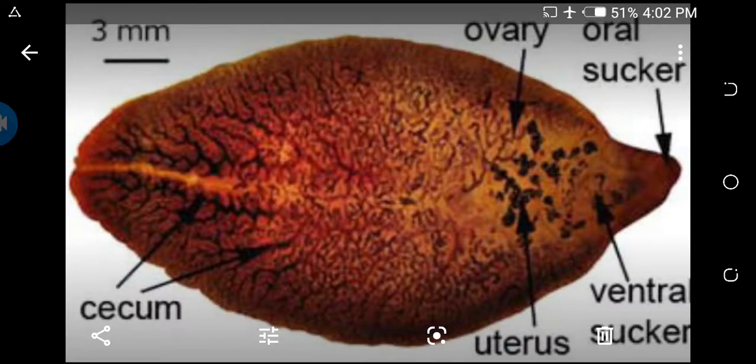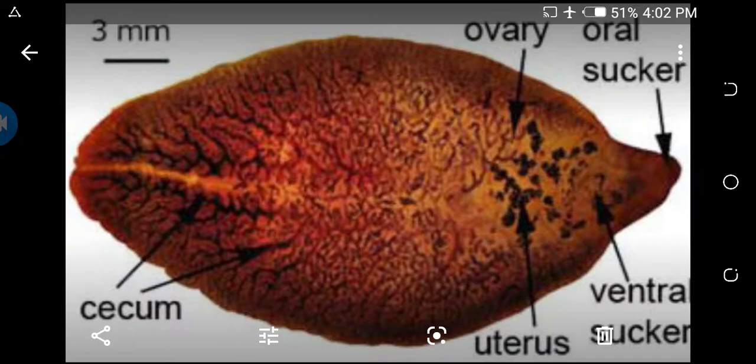Two small suckers are present on the body. First is anterior and second is posterior. The anterior sucker is also called the oral sucker. It is a cup-shaped muscular organ with the mouth situated at the center. It is about 1 mm in diameter and it acts as an ideal sucker organ, which serves for adhesion and for ingestion.